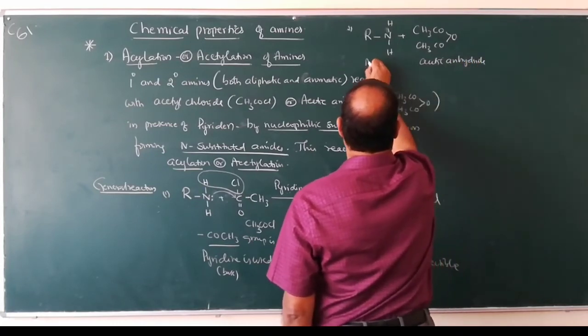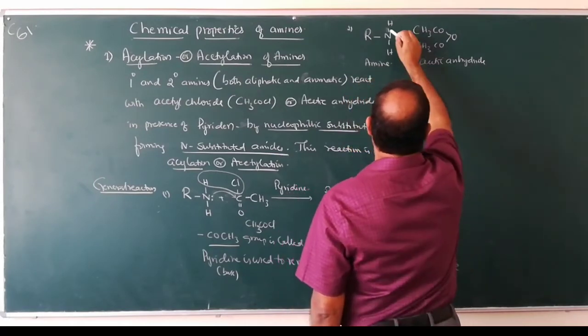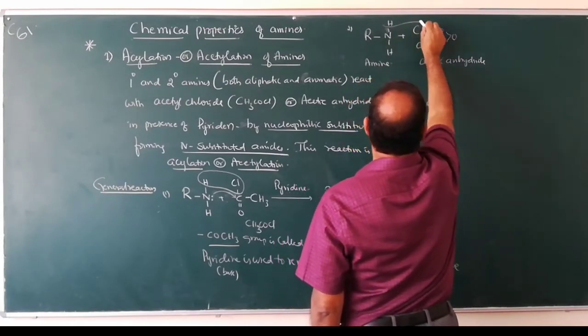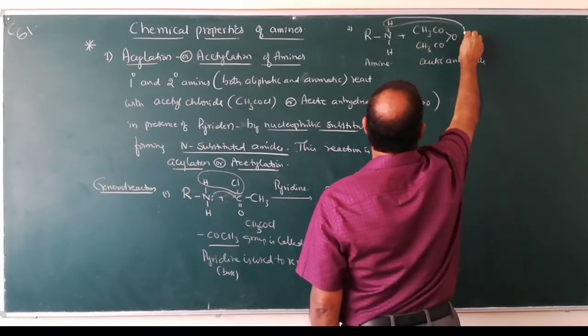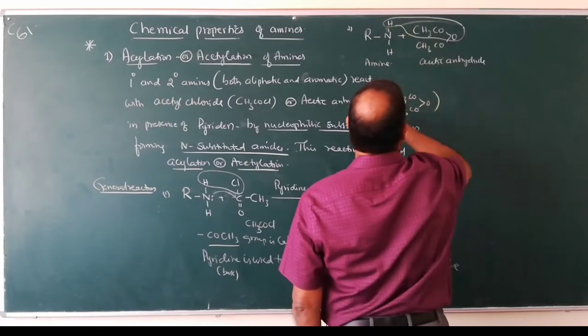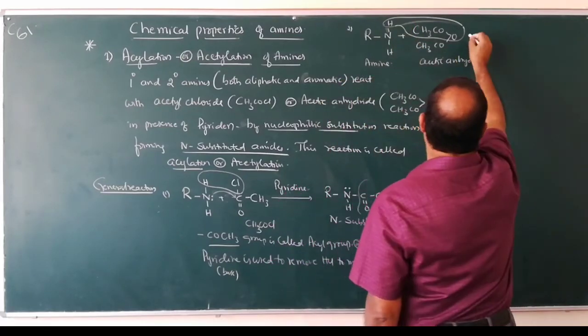What happens? This H combines with CH3COO to form CH3COOH, and this CH3CO attaches to this nitrogen atom.